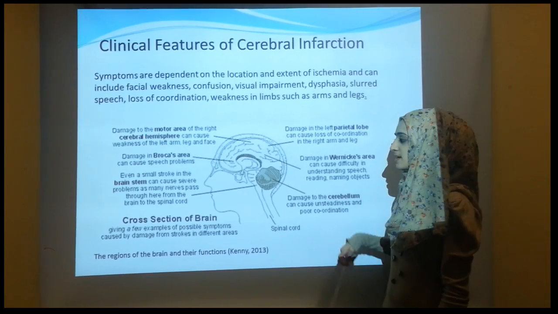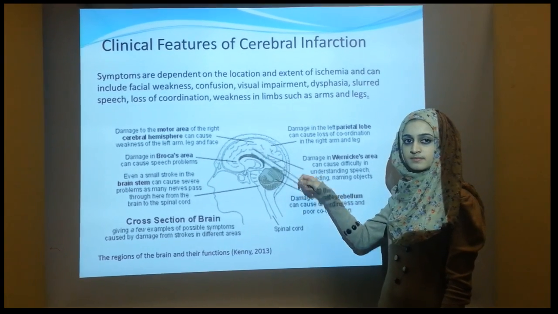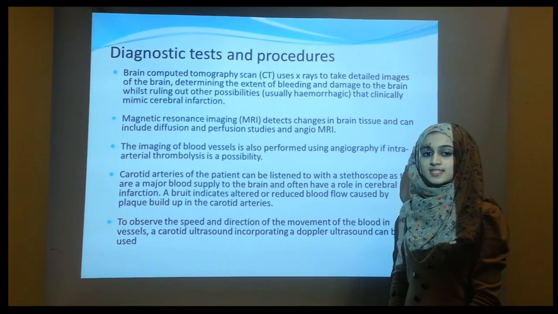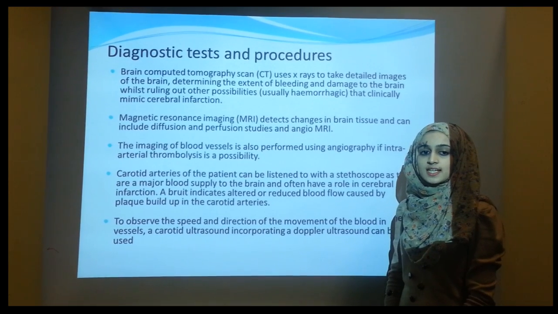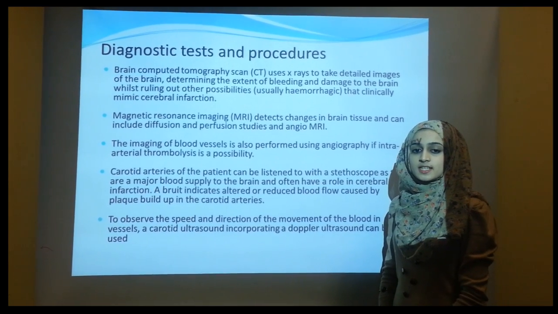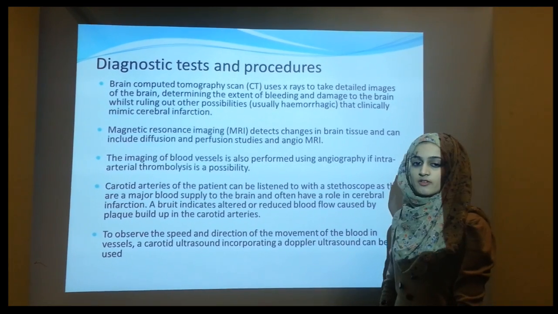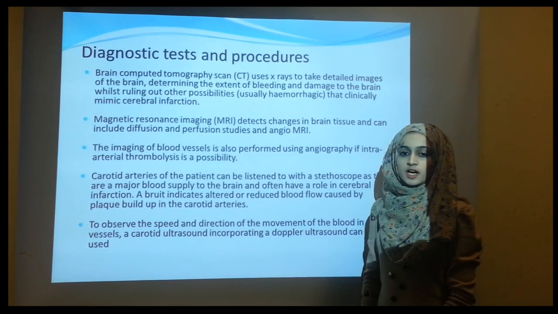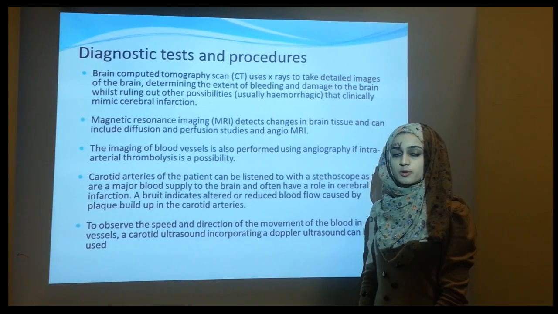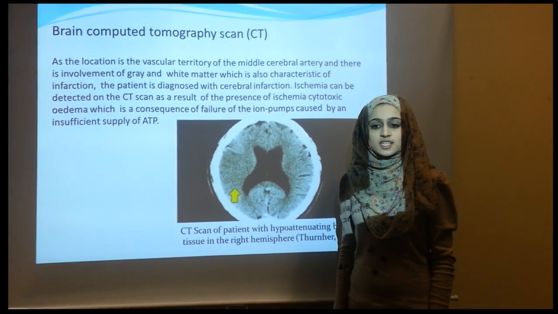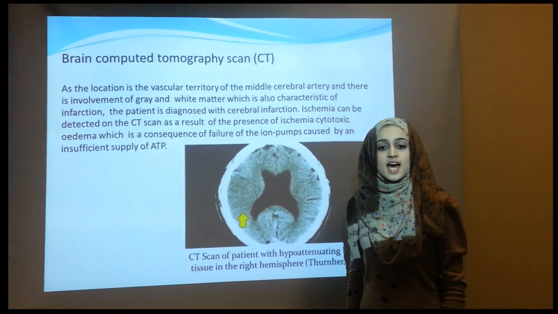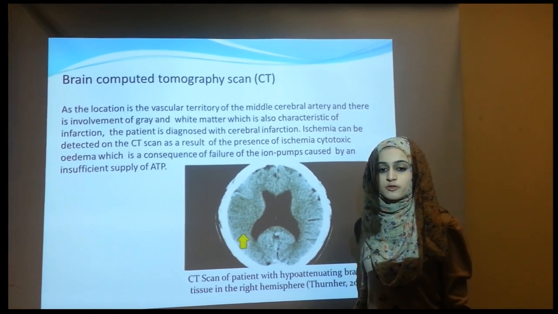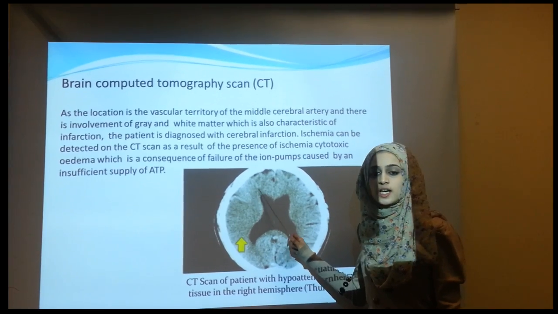Facial weakness would be caused by damage to the cerebral hemisphere. CTs take detailed images determining the extent of bleeding, ruling out hemorrhagic causes that clinically mimic infarction. If inconsistencies with clinical and CT results arise, MRI, which detects changes in brain tissue, is performed. Angiography, ultrasound, and listening to carotid arteries also support diagnosis. Ischemia is detected due to edema, a consequence of the failure of ion pumps. As is the cerebral artery, and there's involvement of grey and white matter, also typical of infarction, the diagnosis is